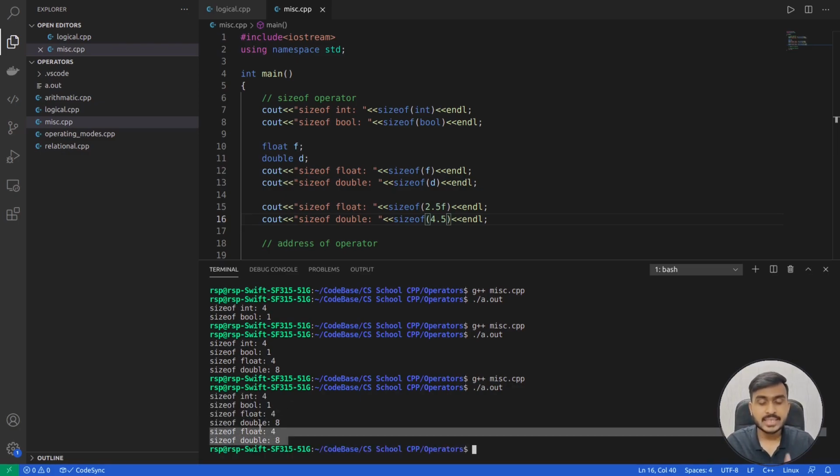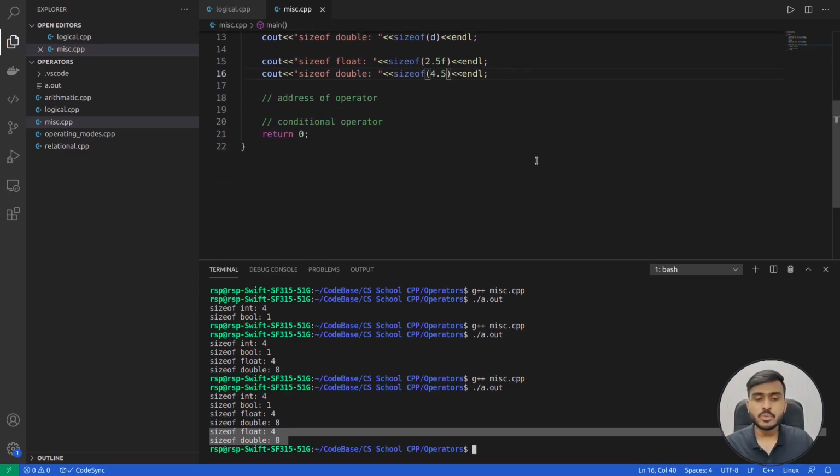Over here we are getting size of float as 4. 2.5f is a floating constant, so the size of a floating constant is 4 bytes and the size of a double constant is 8 bytes. I hope now you are pretty clear about the sizeof operator. It's pretty easy. You can pass it a data type keyword, a variable name, or any constant, and it is going to return the size of that particular data type. Let's quickly move on to the next operator, which is the address of operator.